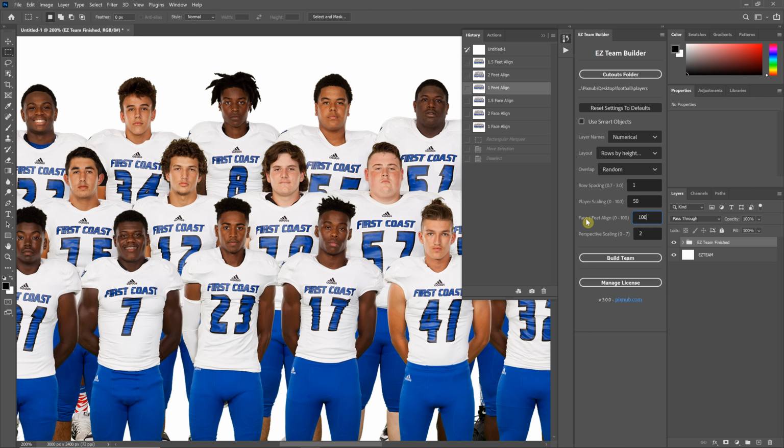Now I do explain the face feet align in more detail in another video, because you don't have to use 0 or 100, you can use anything in between. But because this does play a role in the spacing, I'm just wanting to explain that here.